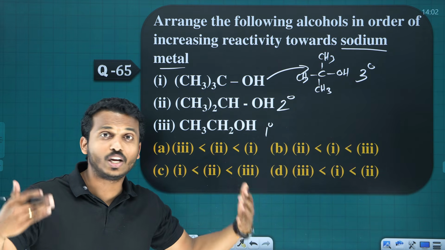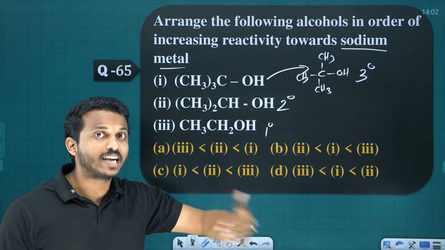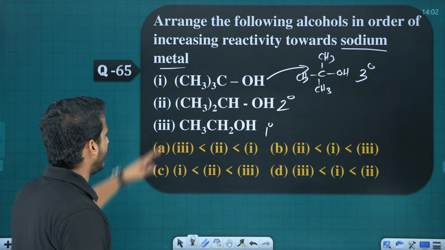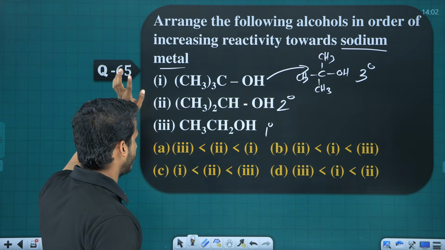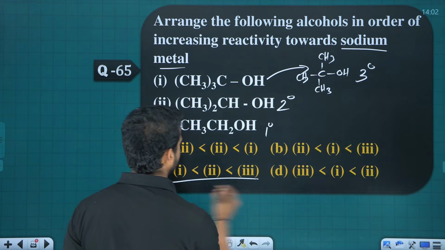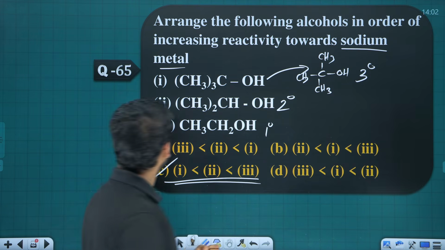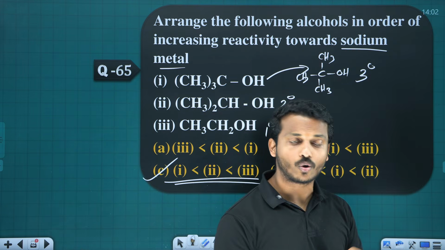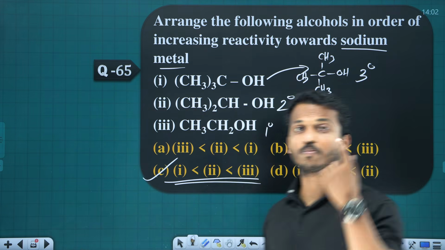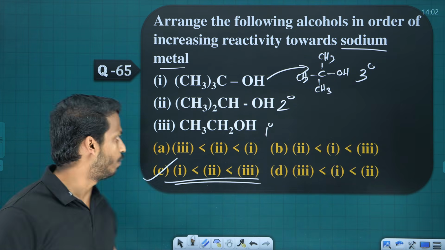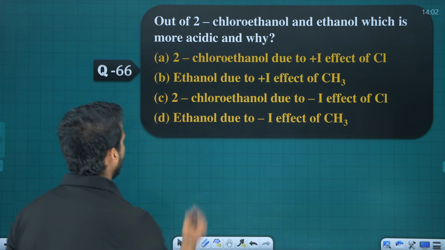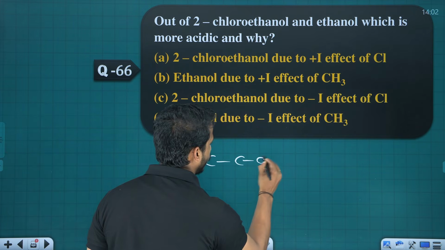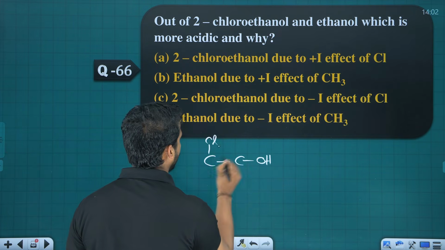You know which is the acidity order of alcohols? Primary greater than secondary greater than tertiary. So third one is having the highest, then second one, then first one. Third, second, first, option C. Dear, the one which is reacting with sodium faster, indicating what? Which is more acidic. Don't forget, okay? So which is more acidic here? Primary. Next one. Out of 2-chloroethanol, let me draw the structure of 2-chloroethanol, right?